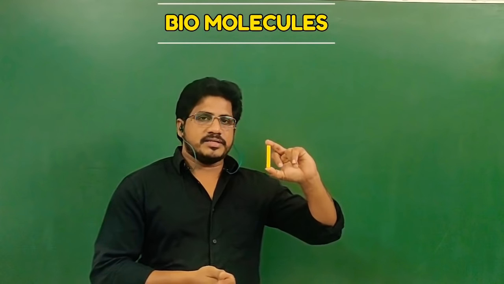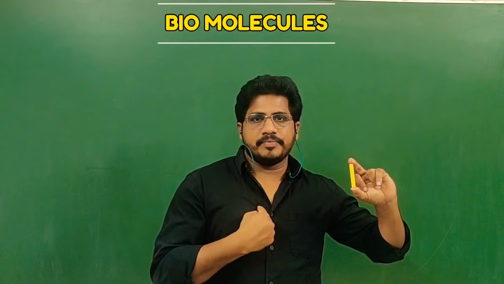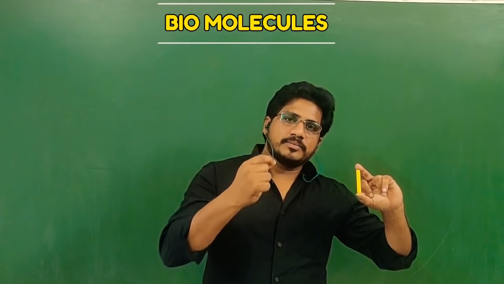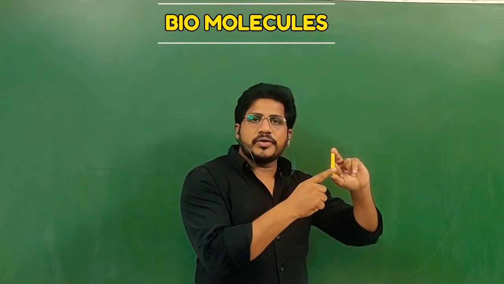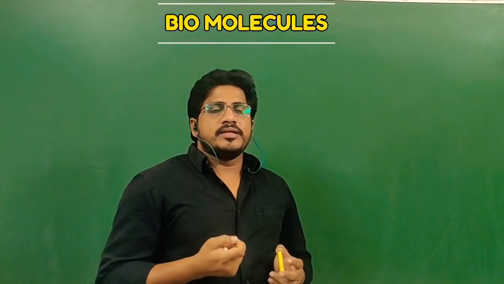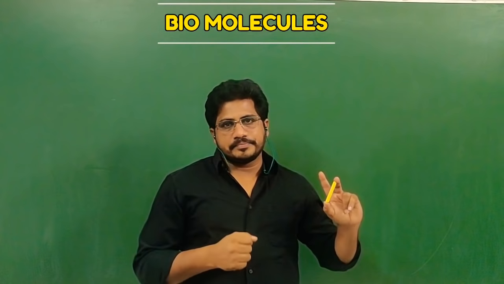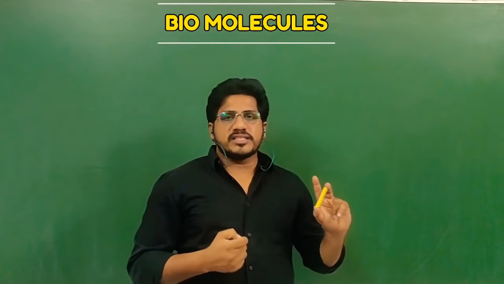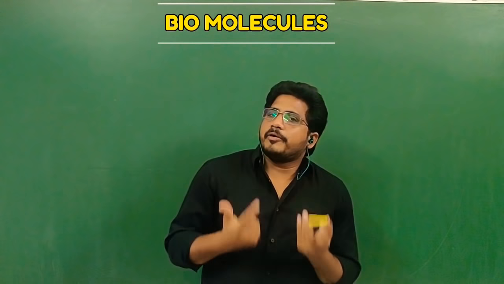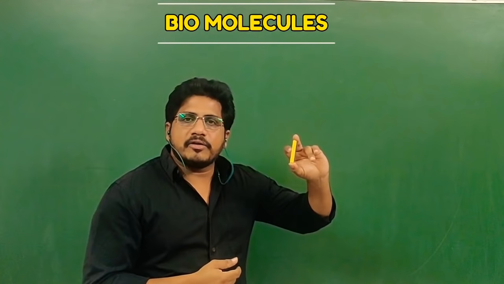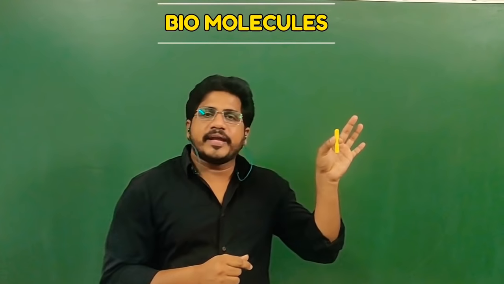Suppose you see this chalk piece, it is an object, a non-living thing. Whereas here, this is a living organism. In a living organism so many atoms are present, as well as here also atoms are present. The group of atoms becomes molecules. Here also atoms become molecules. So at the atom level and molecule level, a chalk piece and a living organism cannot be differentiated. Once we go to the next level, a group of molecules becomes some chemical components, and here also compound chemical components are formed. But in the chalk, these chemical components are arrested at the next level with crystal and colloid formation. That's why it became non-living.